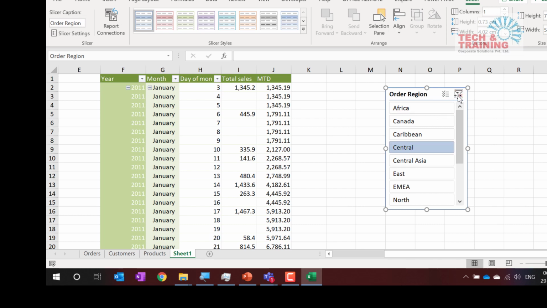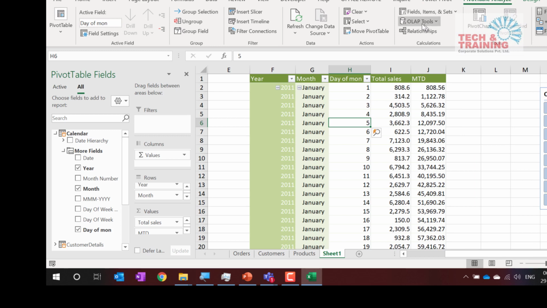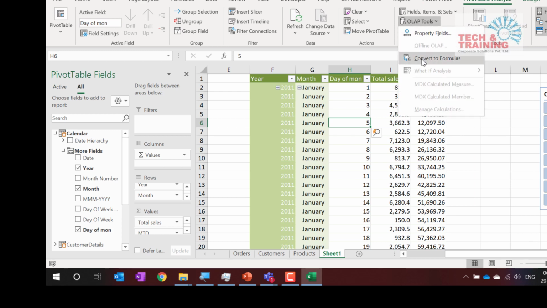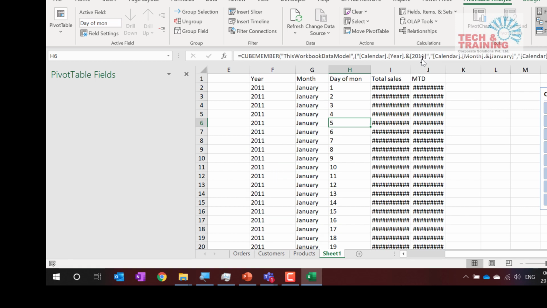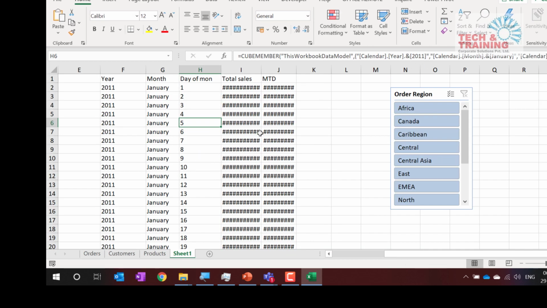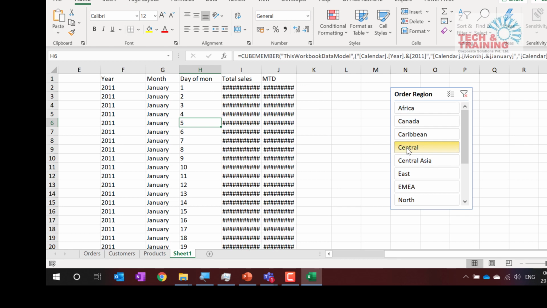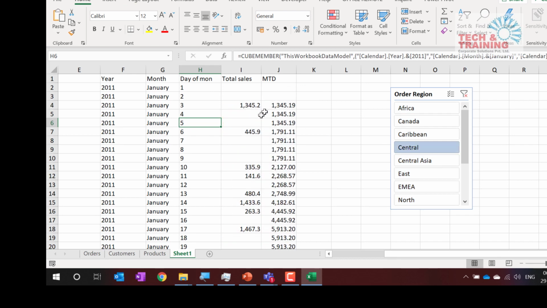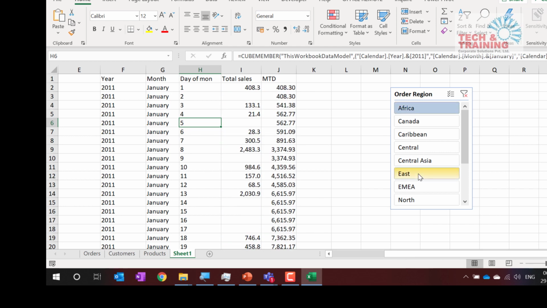Now I click here, go to PivotTable Analyze, OLAP Tools, and click Convert to Formulas. All this data has been converted into formulas, but these slicers still work on this data. Getting it? It is taking some time, but see, these slicers still work. Now these are called cube functions.